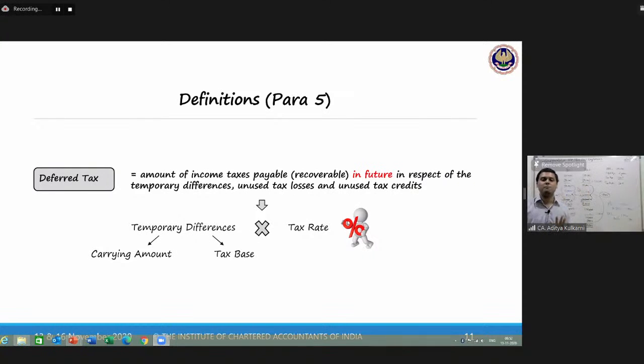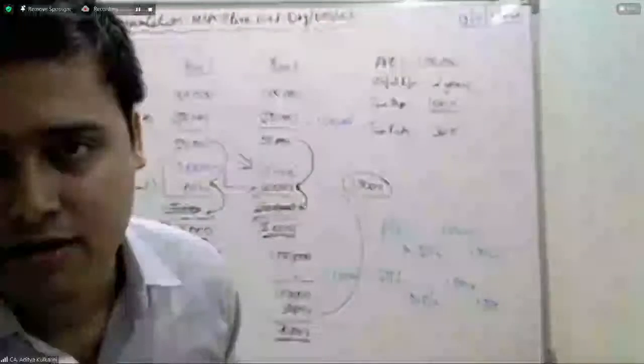So you are happy at giving a correct disclosure. Your investor is happy looking at the figures not being distorted. So this temporary difference is the main reason for the deferred tax arising.